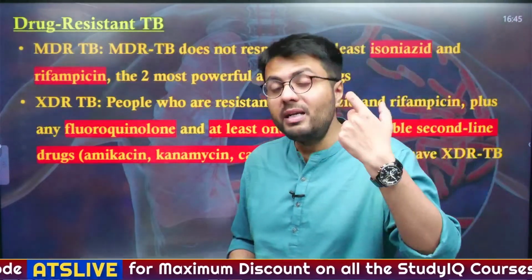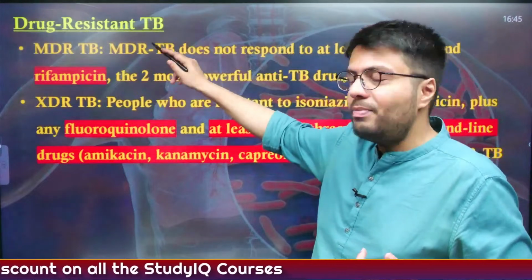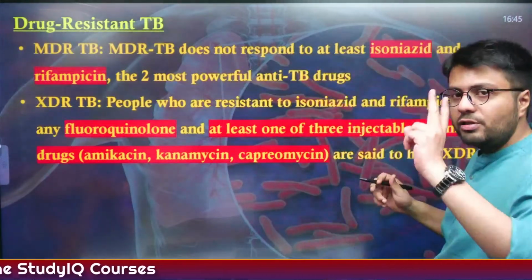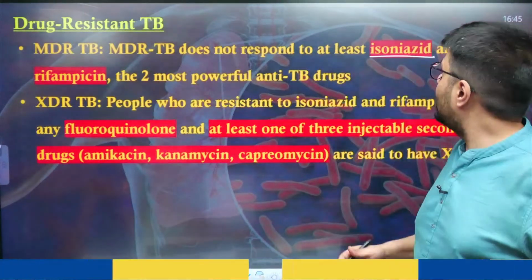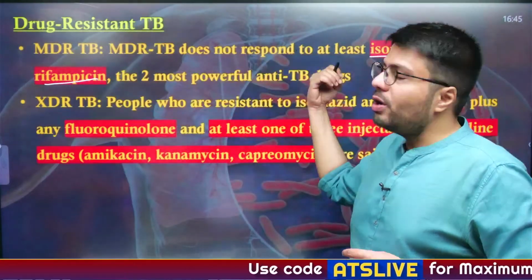First is known as multi-drug resistant TB, which does not respond to at least two kinds of drugs, that is isoniazid and rifampicin, which are the two most powerful anti-TB drugs.